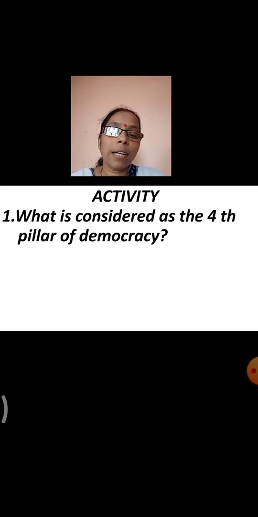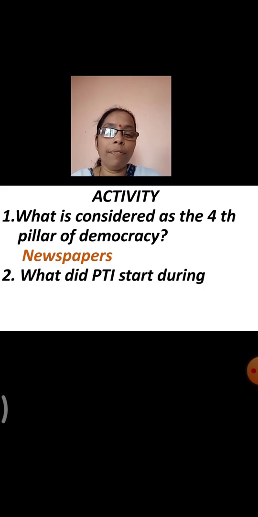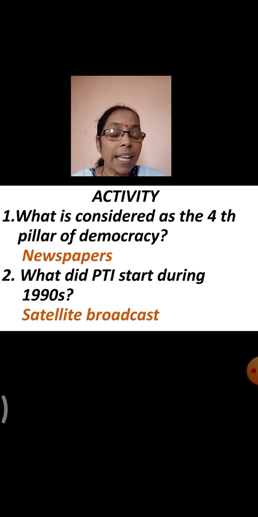What is considered as the fourth pillar of democracy? Yes, newspapers are said to be the fourth pillar of democracy. What did PTI start during the 1990s? Yes, they started the satellite broadcast.